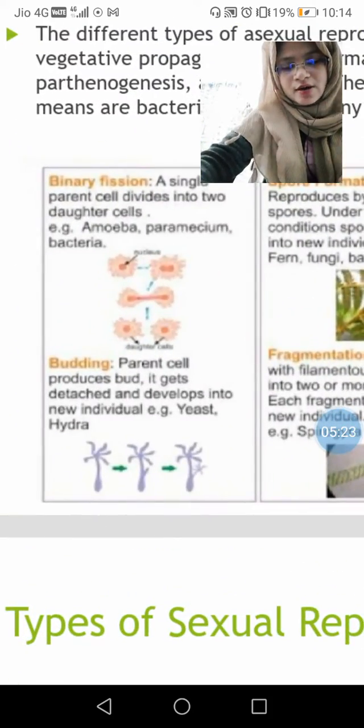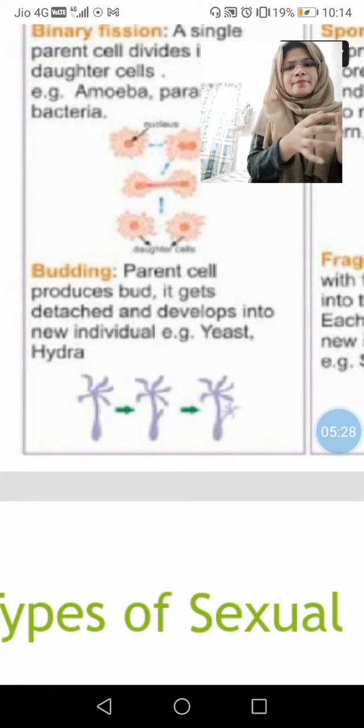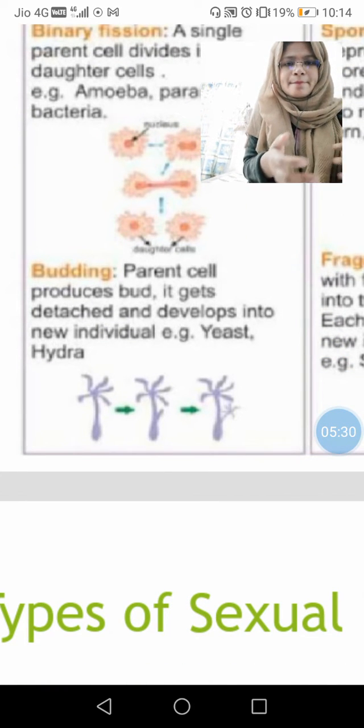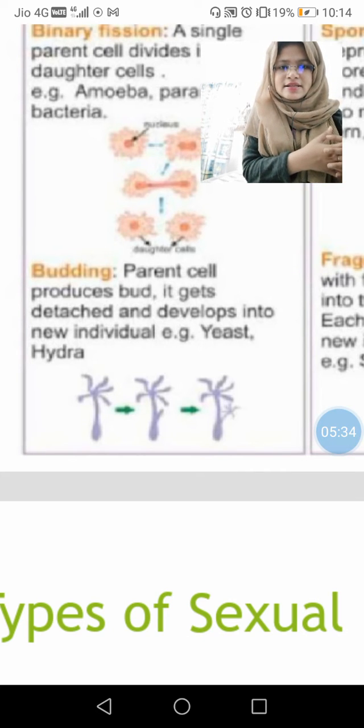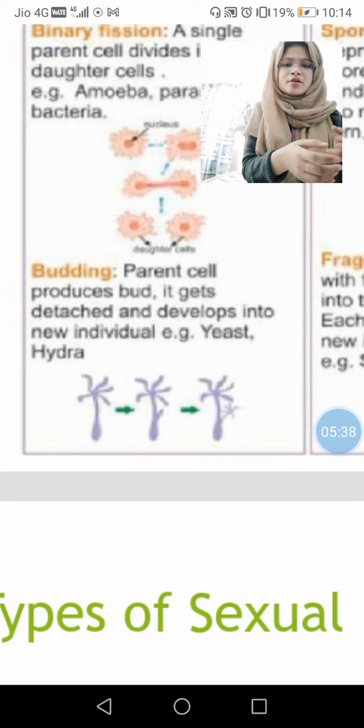Now the next one is budding. What happens in budding? The parent cell produces buds, which get attached and develop into a new individual. Budding is mostly seen in hydra.